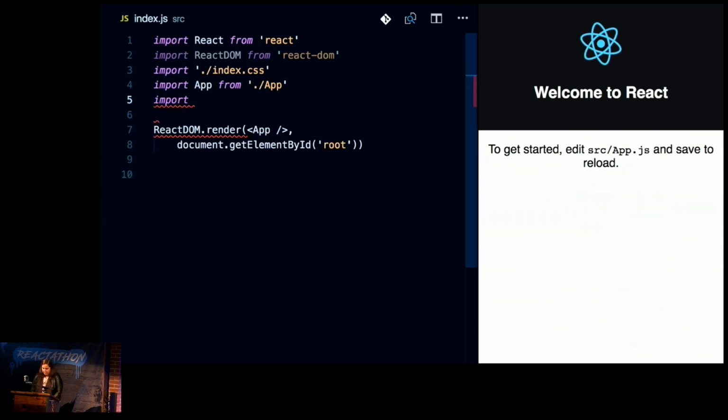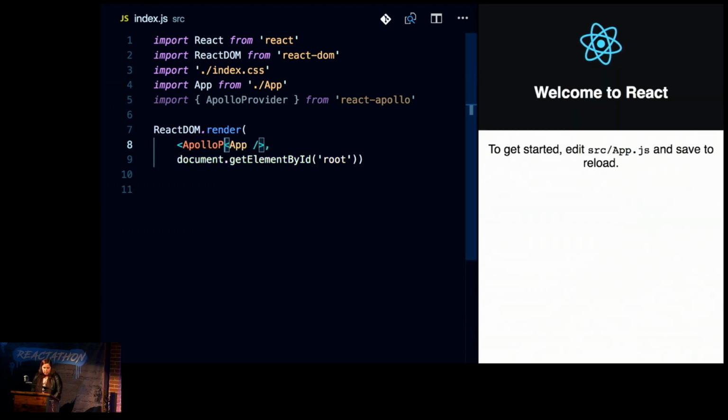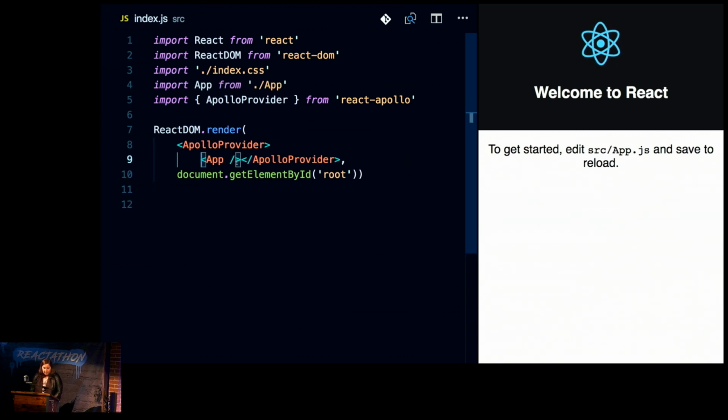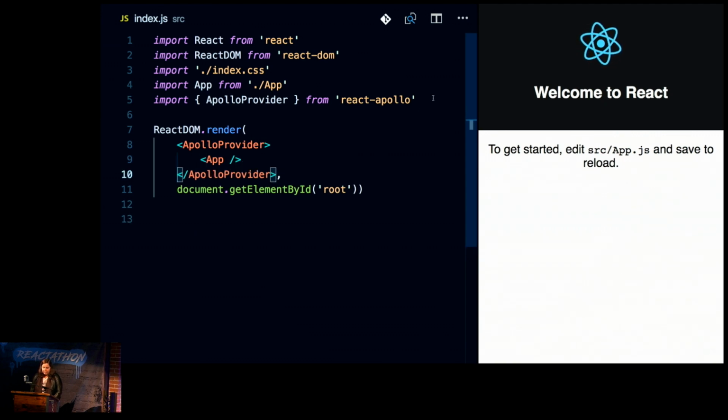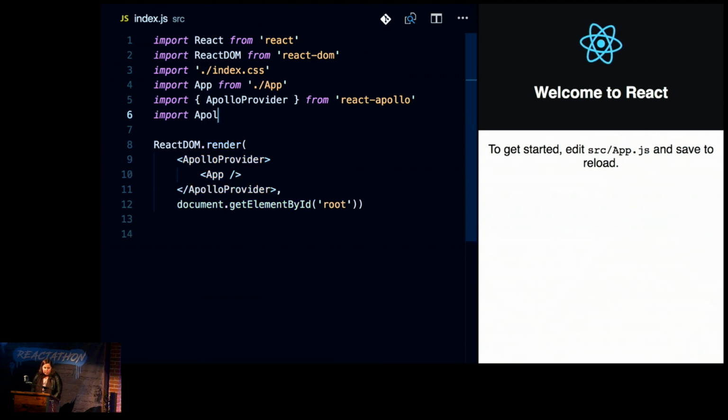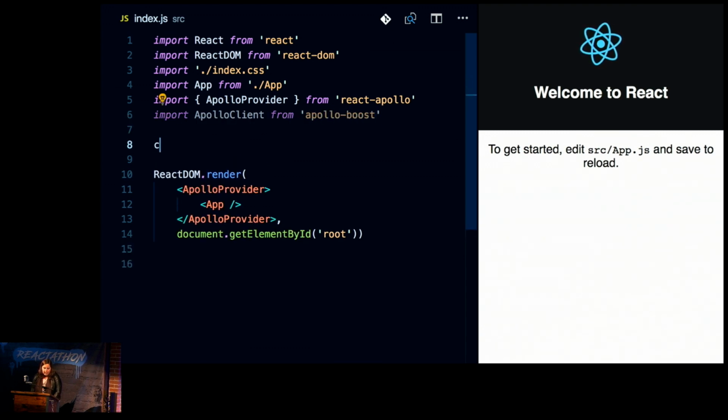So let's do this. Let's first import ApolloProvider from react-apollo. I then am going to take the ApolloProvider and wrap it around the app. And finally here, I'm going to create my instance of the client. So we'll import ApolloClient from apollo-boost, and then we'll create a new instance of that client.